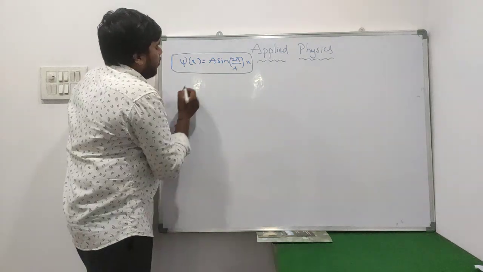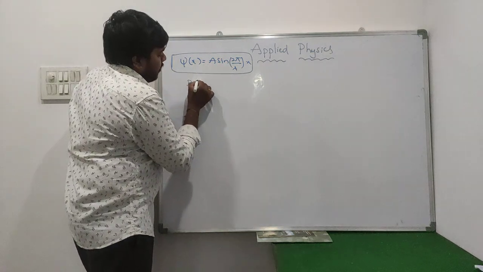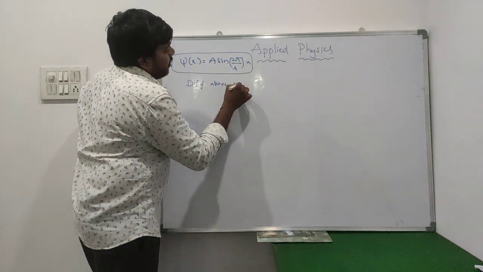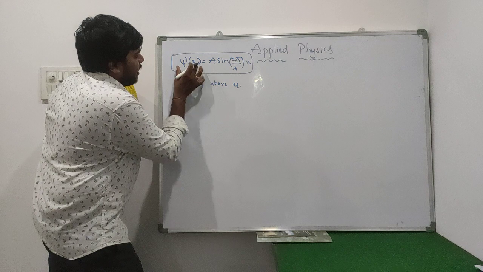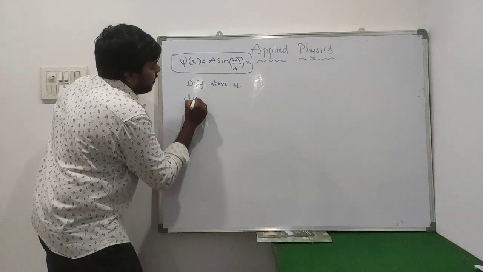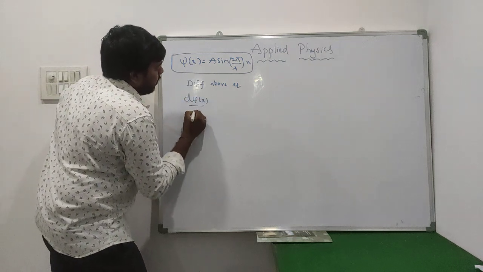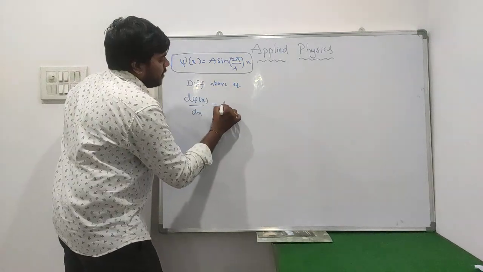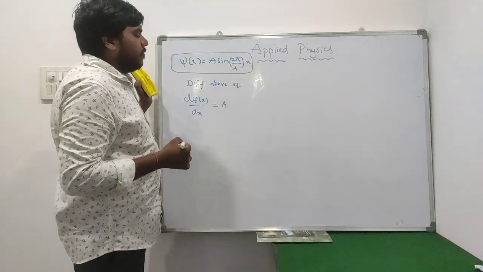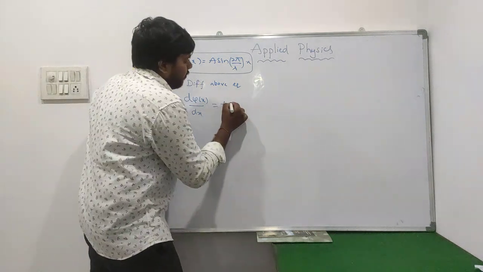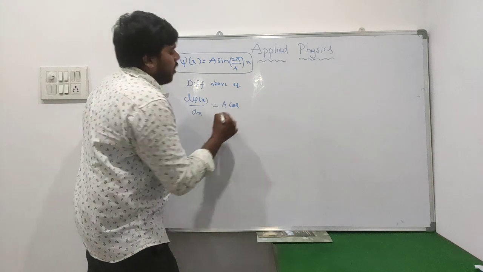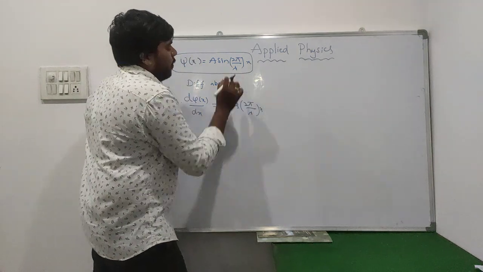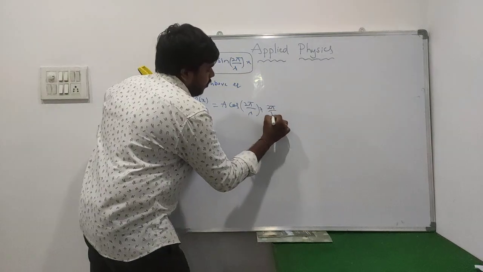Now for psi of x, we differentiate the above equation. While we differentiate, psi of x is converted to d psi of x by dx, which equals a sine. How will the sine be converted when differentiated? It will be converted to a cos of 2 pi by lambda into x, and again the 2 pi by lambda factor we have, so into 2 pi by lambda.